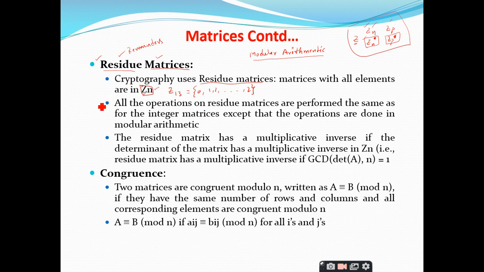All the operations, addition, subtraction, multiplication and scalar multiplication, can be performed similar to normal integer matrices, except that the operations are done in modular arithmetic. So everywhere you apply mod n. For example, for a residue matrix of Z13, every operation you do, you apply mod 13. That becomes the residue matrix, nothing more than that. Is it clear up to this point?